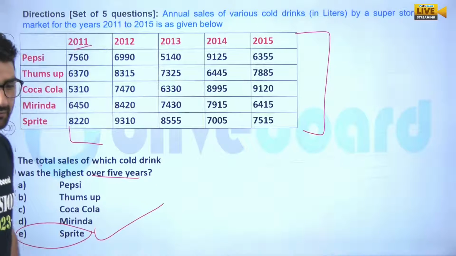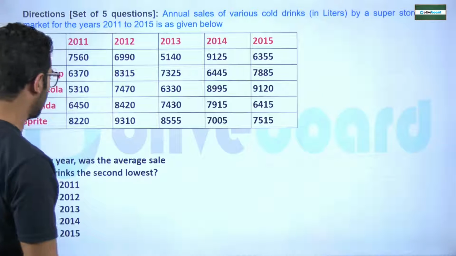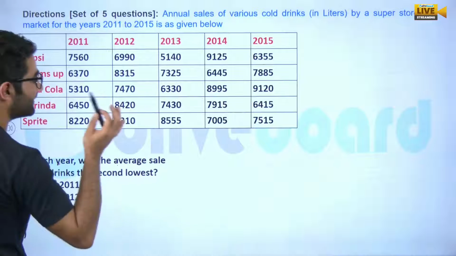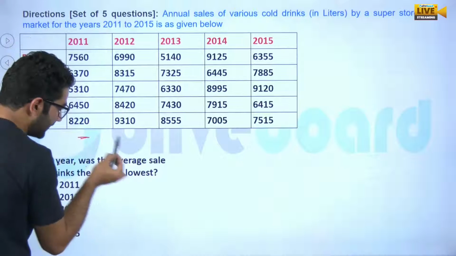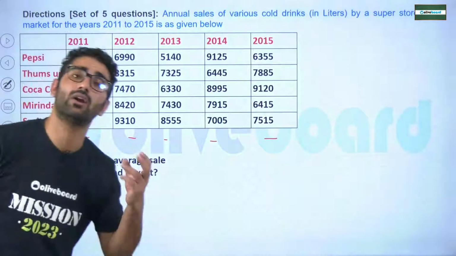Okay, guys, without wasting time, can I move towards the next question? Can you check in which year the average sale of code was second lowest? We have to find this total, and then we have to decide the second lowest term.